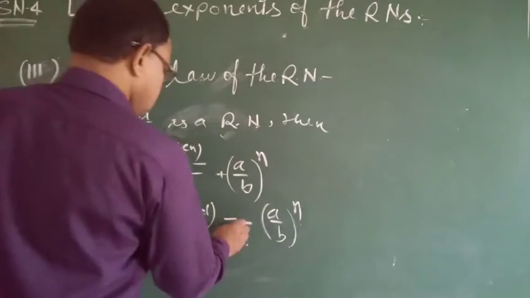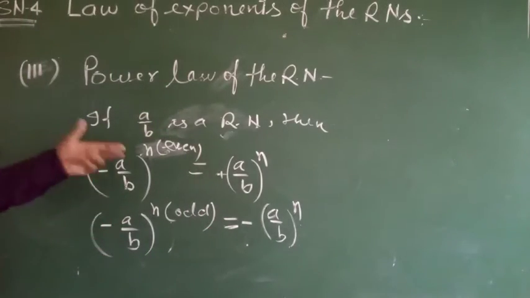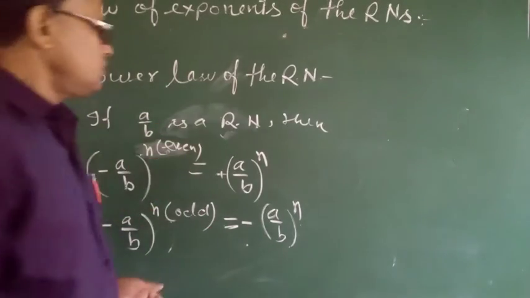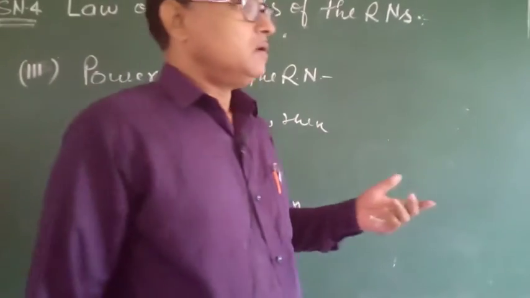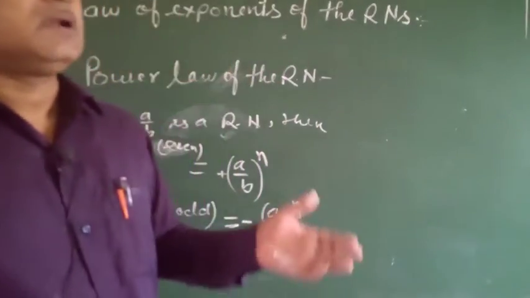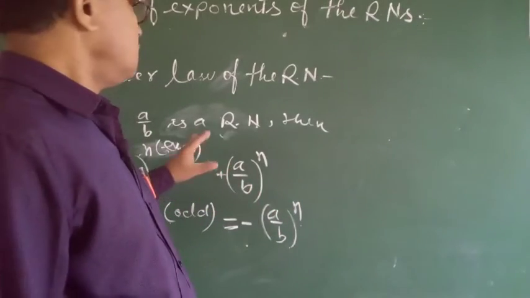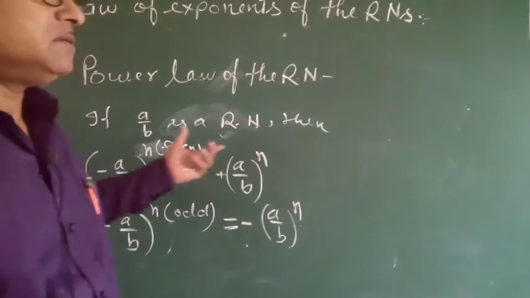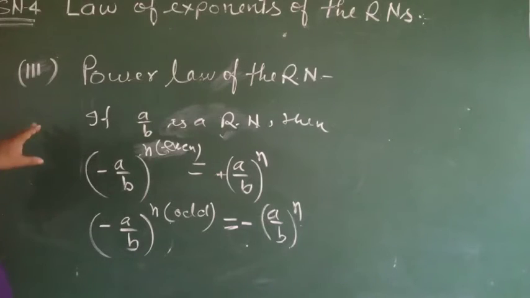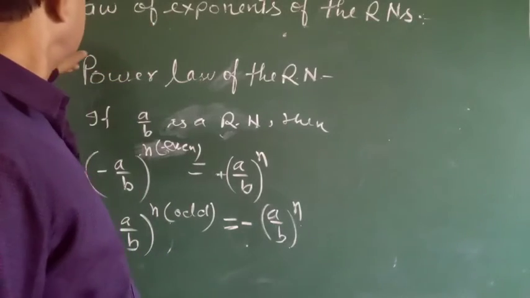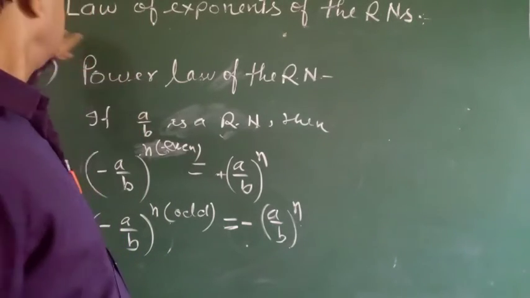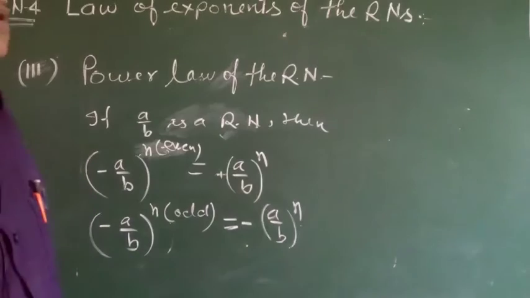Okay, before this I have told you about the exponents, even and odd, in the case of positive rational numbers and negative rational numbers. I told you about this in serial number 2 or 3.